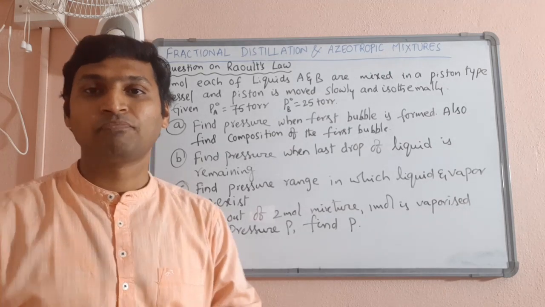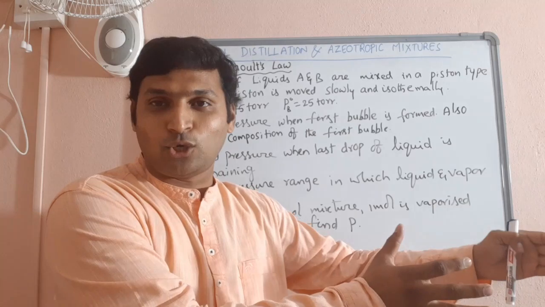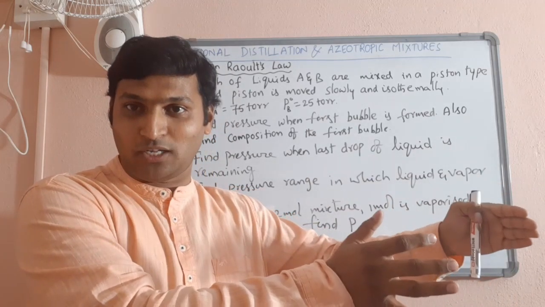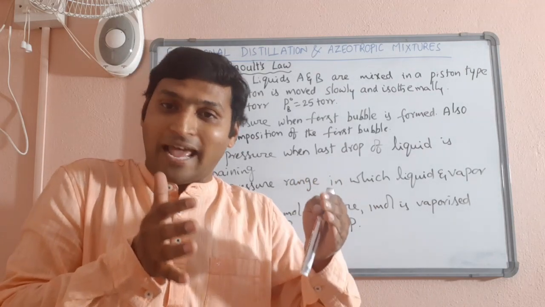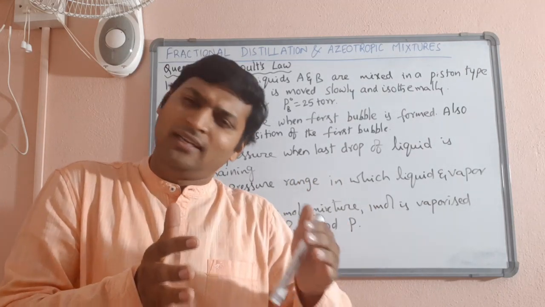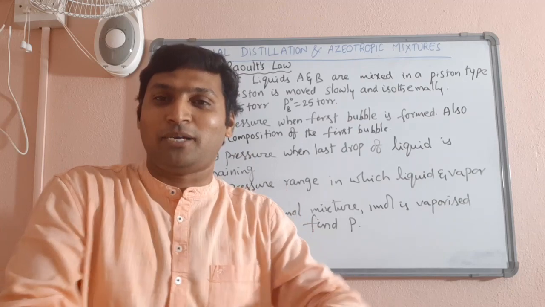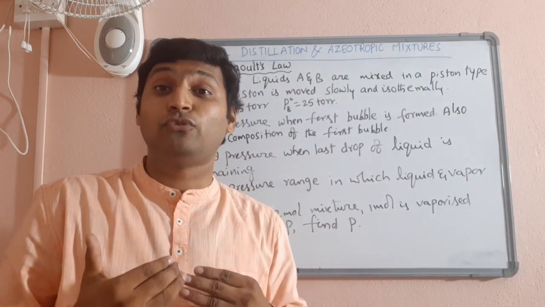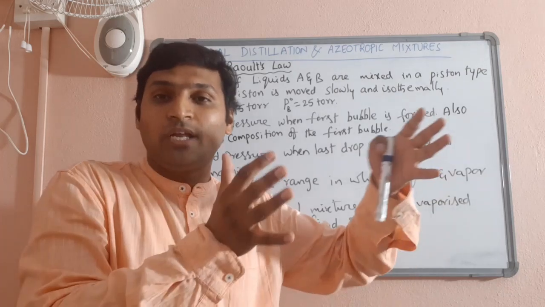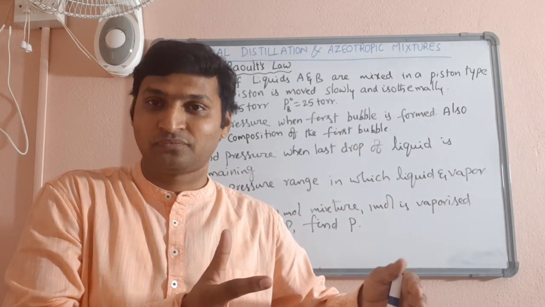To learn azeotropic mixtures, which is our main syllabus actually, you need to learn fractional distillation clearly. If required, I can give away the information: this is azeotropic mixture, this is an example. But when we strive for clarity of understanding, we need to learn fractional distillation clearly.